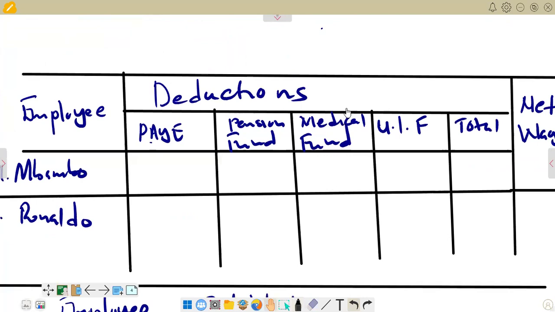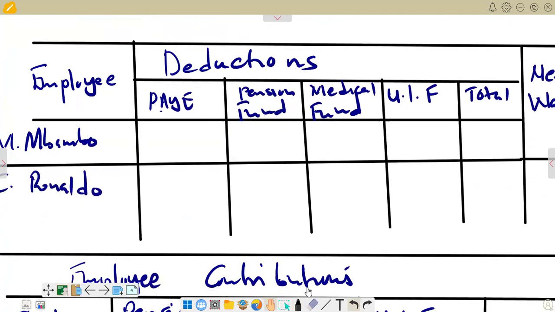So we are on pay as you earn. What we are saying here is we have got 4,368 for Bamboo, and then for Ronaldo, we have 6,857. So this is what we have.